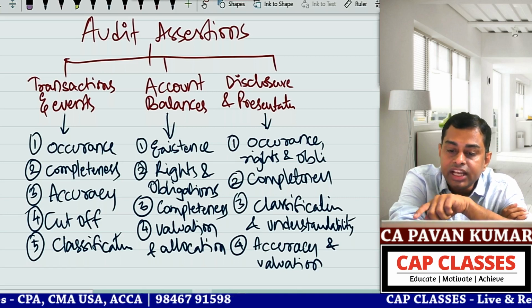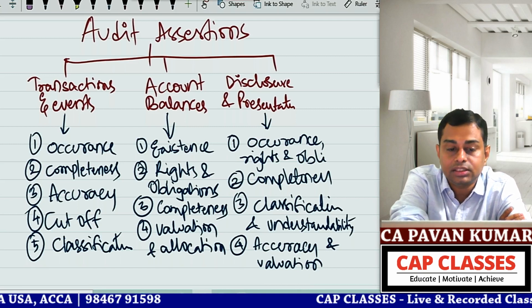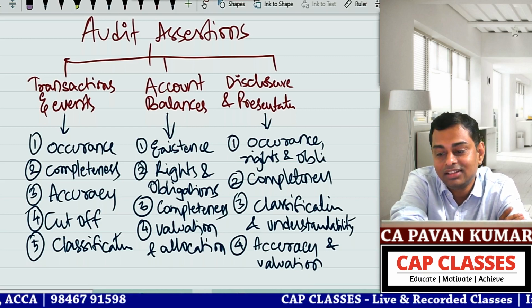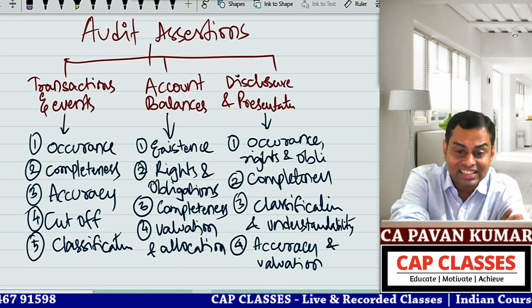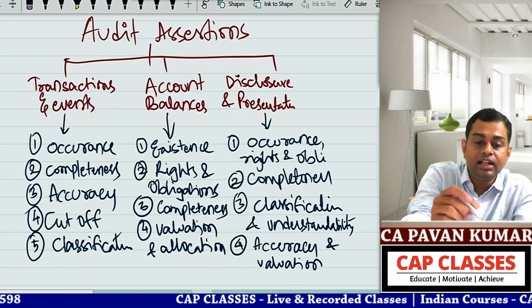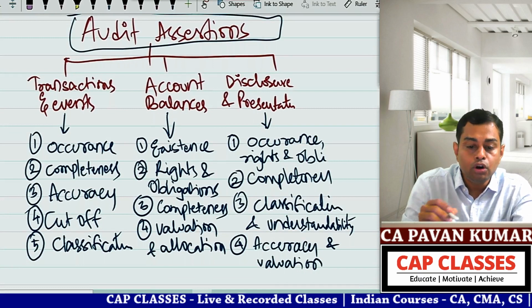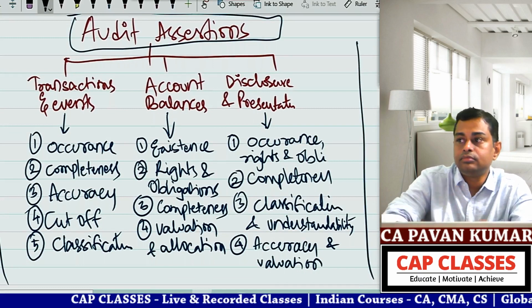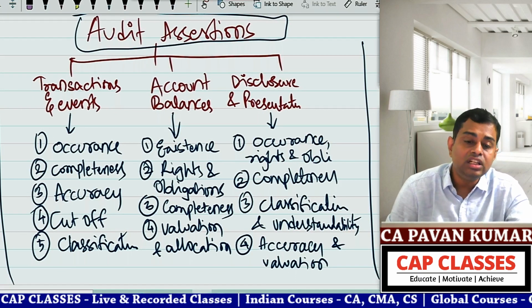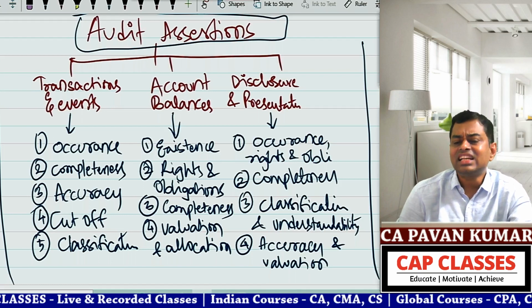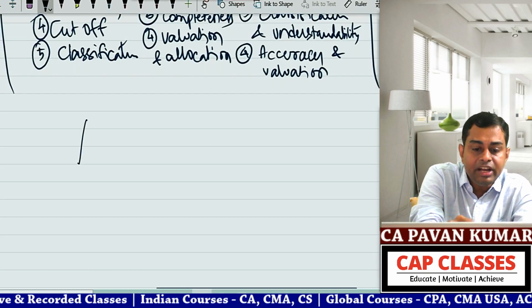Fine. So, have you seen anything appearing on the board before? Have you read this? Yes, account balances and acceptance rights and obligations. No, this audit assertions, have you ever heard this word, audit assertions? Yes. Okay. Do you know what audit assertions means? No. Okay, now listen. Audit assertion.